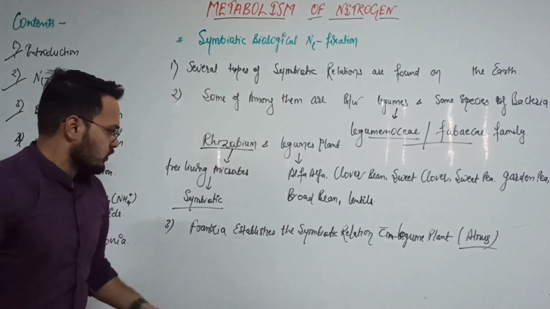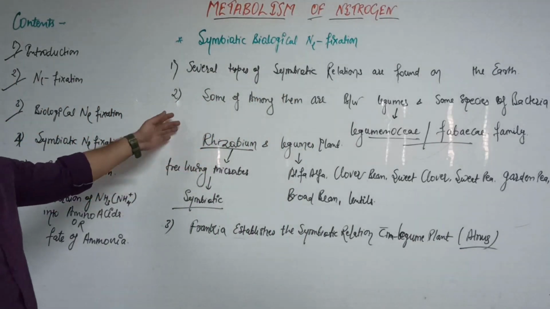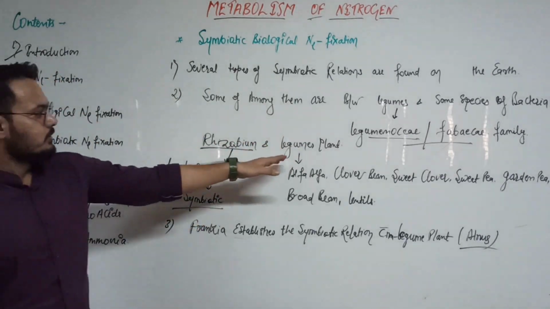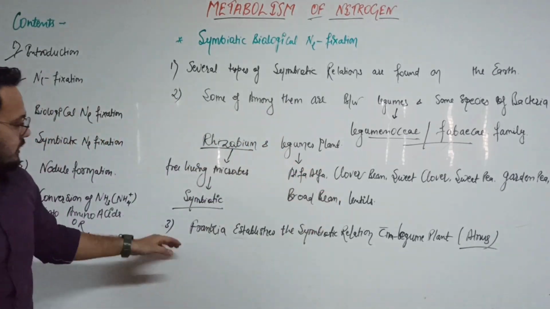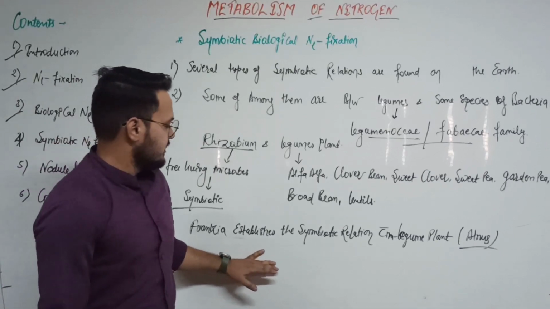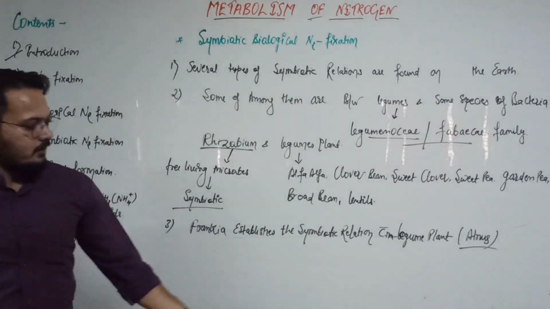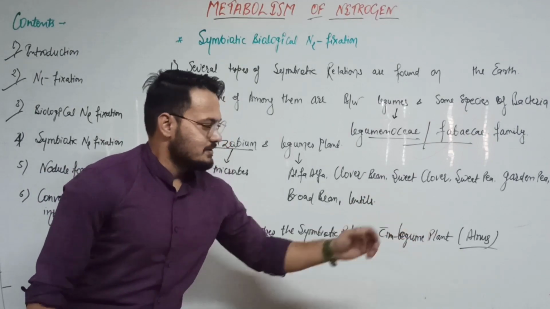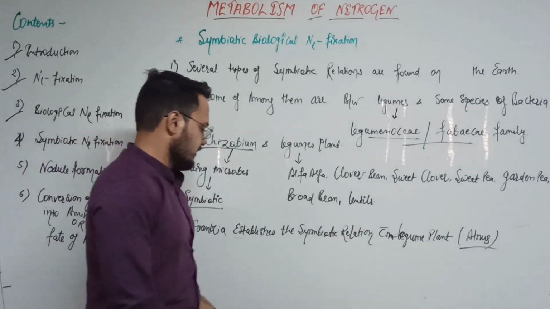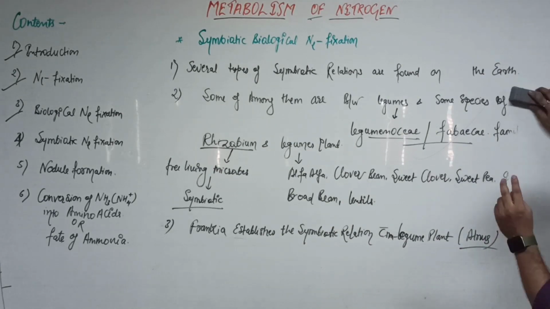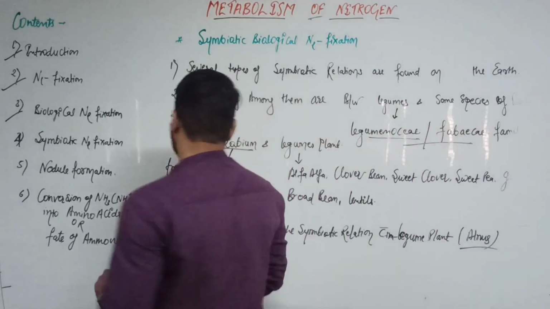That is clear. So we have already two examples of the symbiotic relation. One is the rhizobium and legume plants, and I already mentioned the legume plants example, and the other example is the Frankia that establishes the symbiotic relation with the non-legume plant, and that non-legume plant is the Alnus. Okay, that is clear. So I mentioned one word, that is nodule formation.